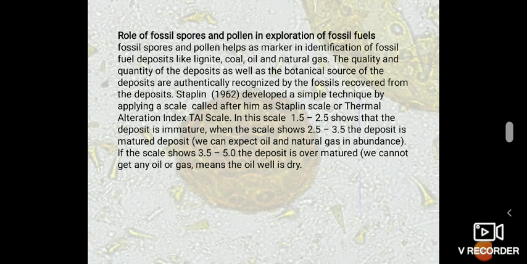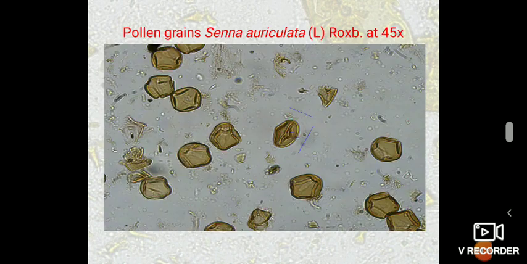Staplin developed a simple technique by applying a scale called after him as the Staplin scale, or thermal alteration index, TAI scale. In this scale, 1.5 to 2.5 shows that the deposit is immature. When the scale shows 2.5 to 3.5, the deposit is matured, and we can expect oil and natural gas in abundance. If the scale shows 3.5 to 5, the deposit is overmatured, we cannot get any oil or gas, meaning the oil well is dry.